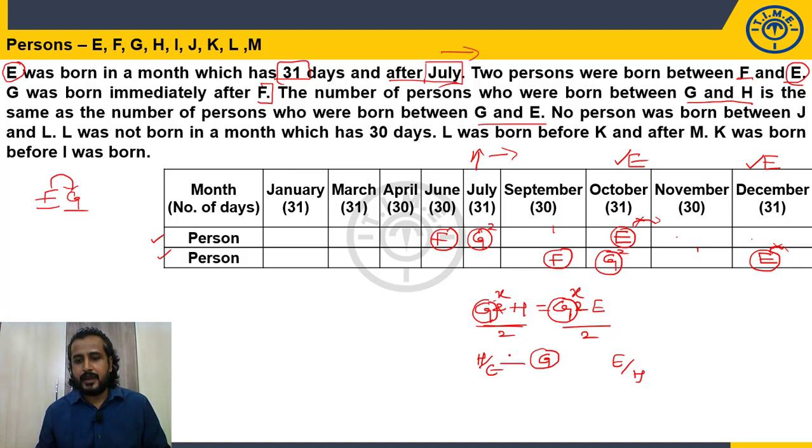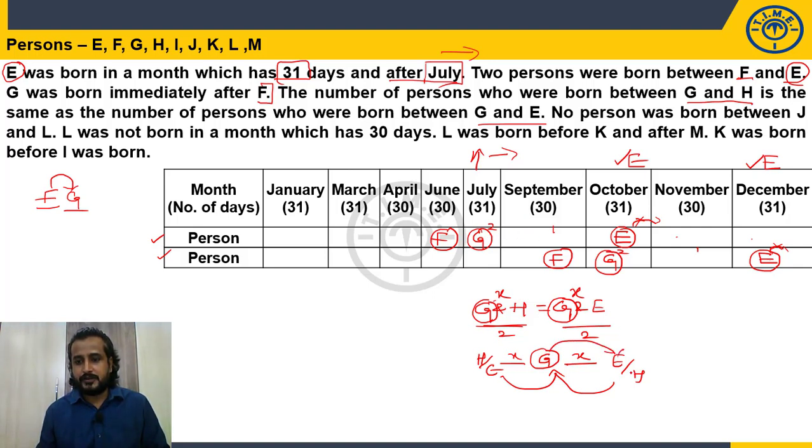So between them X here. So here also will be how many? X. So G is exactly between E and H in the arrangement. Already G and E are in the arrangement. So between G and E, how many are there? 1 person in case 1. Even in case 2, how many persons? 1 person between G and E. So definitely between G and E, 1. In both the cases, if you observe, E is there after G.